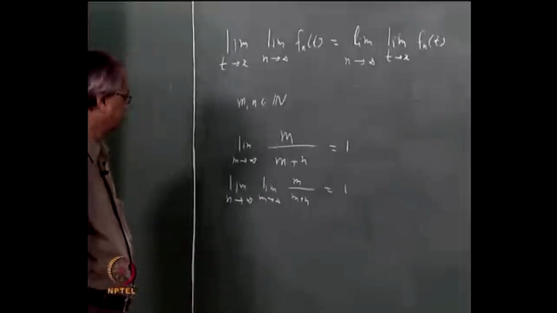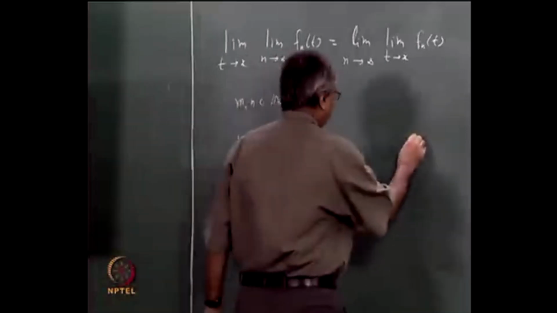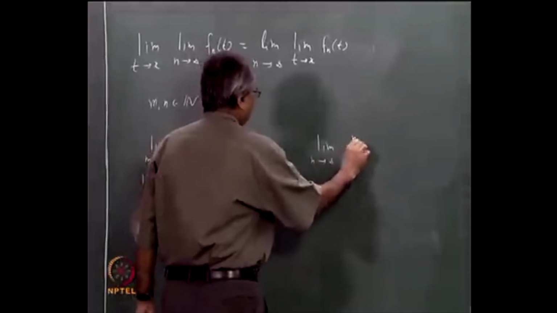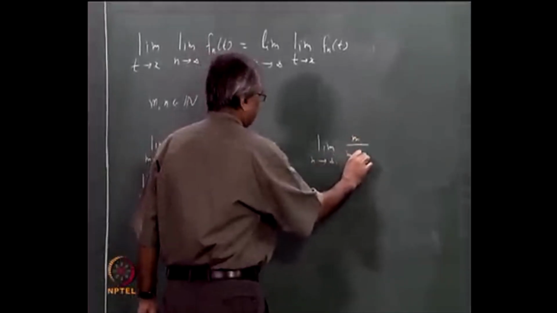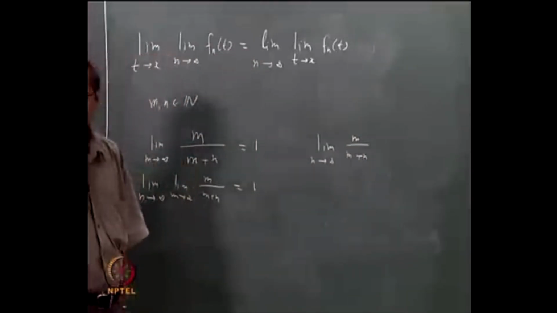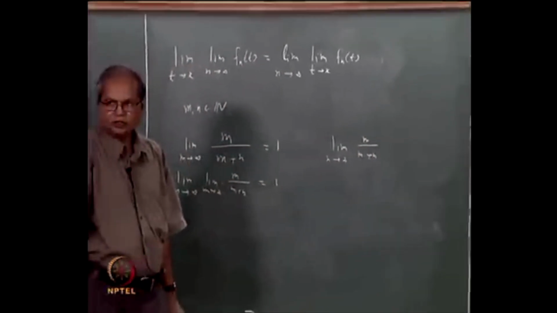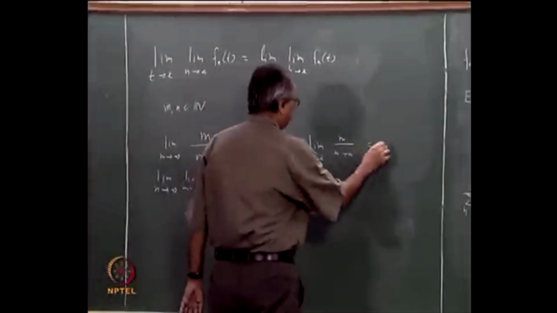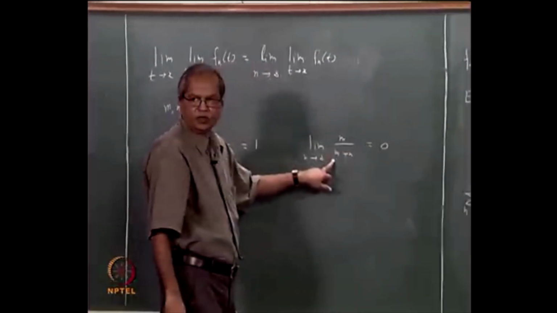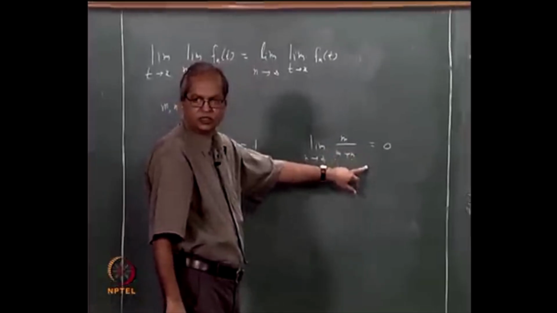Now look at the other way. Suppose I take limit n tends to infinity of m divided by m plus n. m is fixed, and n is going to infinity. So what will be that limit? That is 0, and that is independent of whatever is m. For every m this limit is 0.